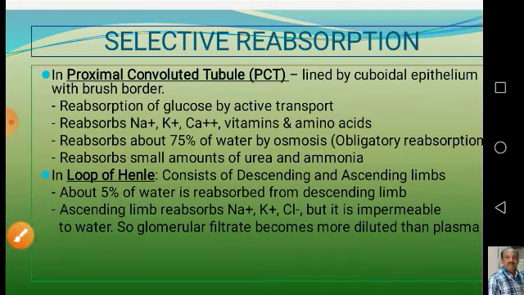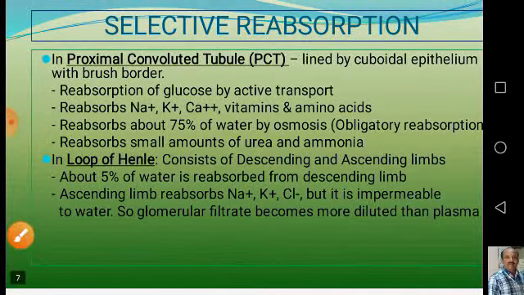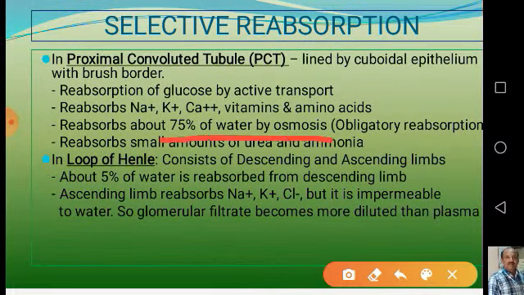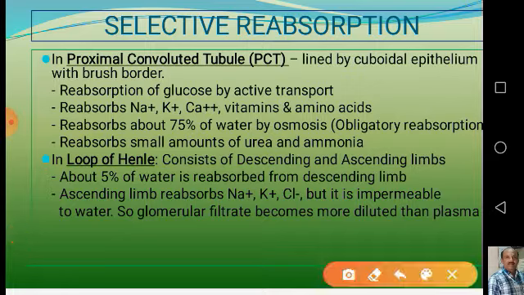Here about 75 to 80% of the water is also reabsorbed by the process of osmosis. I told you this is an obligatory or mandatory reabsorption, and a little amount of urea and ammonia are also reabsorbed along with other substances.